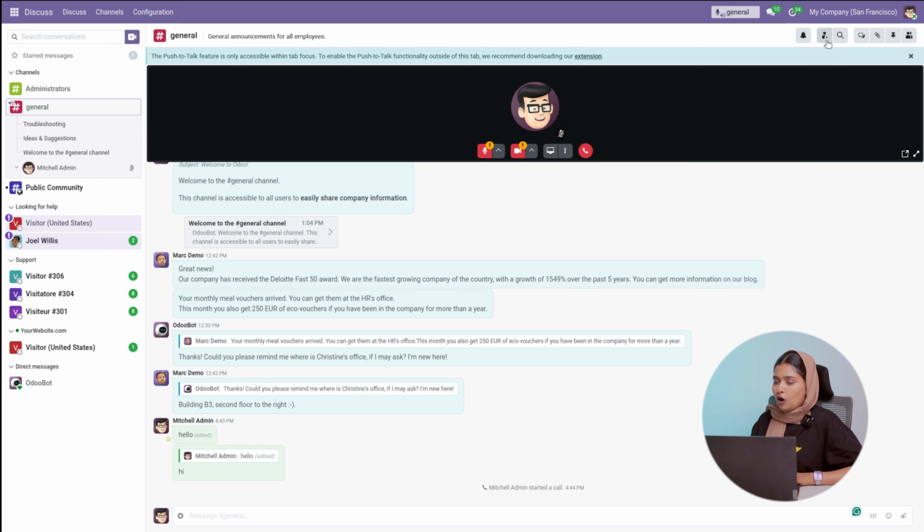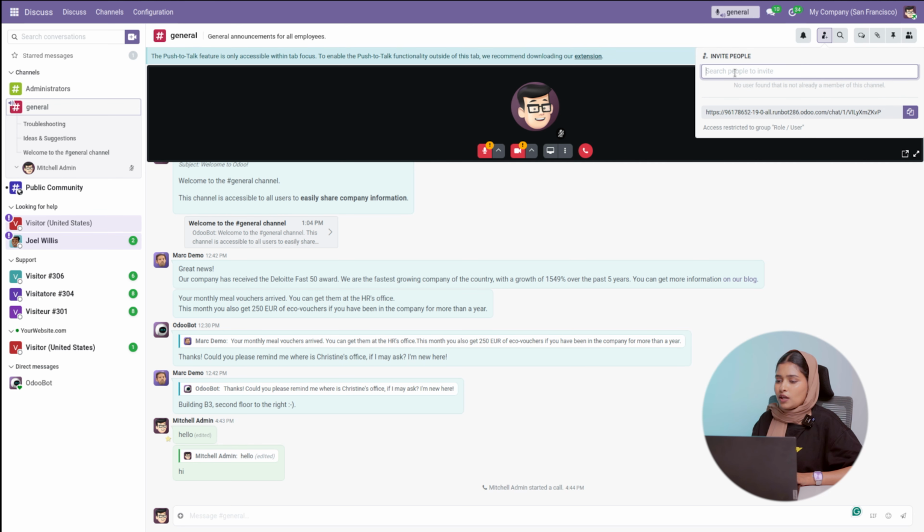And there we have an option to invite people. By clicking on this, you can simply invite people by searching in this option. If you want to add any person, which means Mark Demo or anyone else, you can simply add them. So here it is not found, no problem. And you can also copy this particular link, and you can just paste it on WhatsApp or anything.